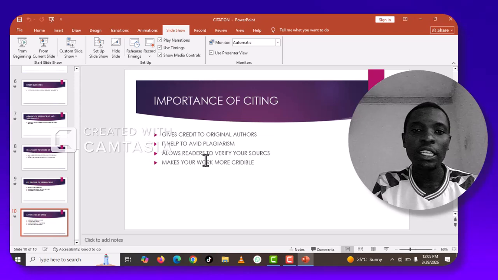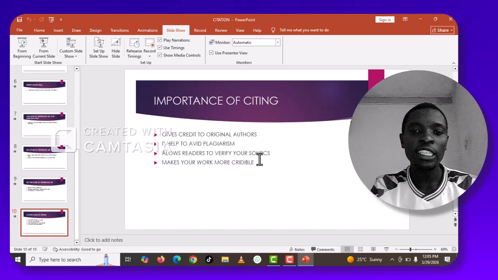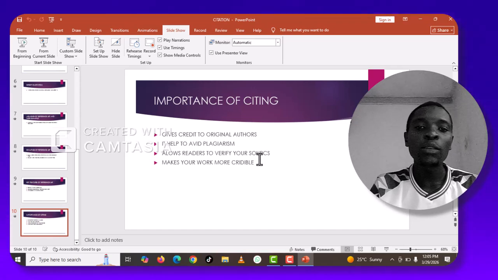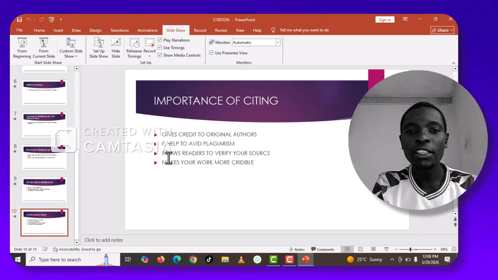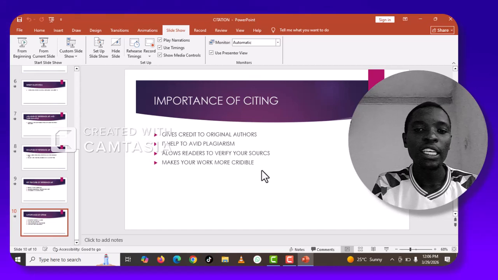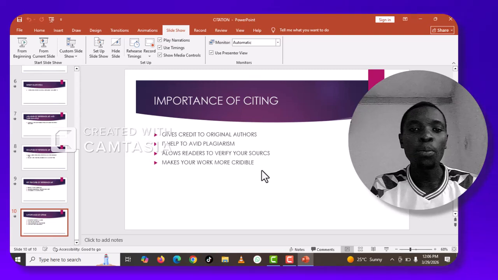Then it allows readers to verify your sources. Once you cite your work, it will help readers to verify whether your information is right or wrong. Then number three, it makes your work more credible. Since you have different sources, it makes your work more accurate than before.